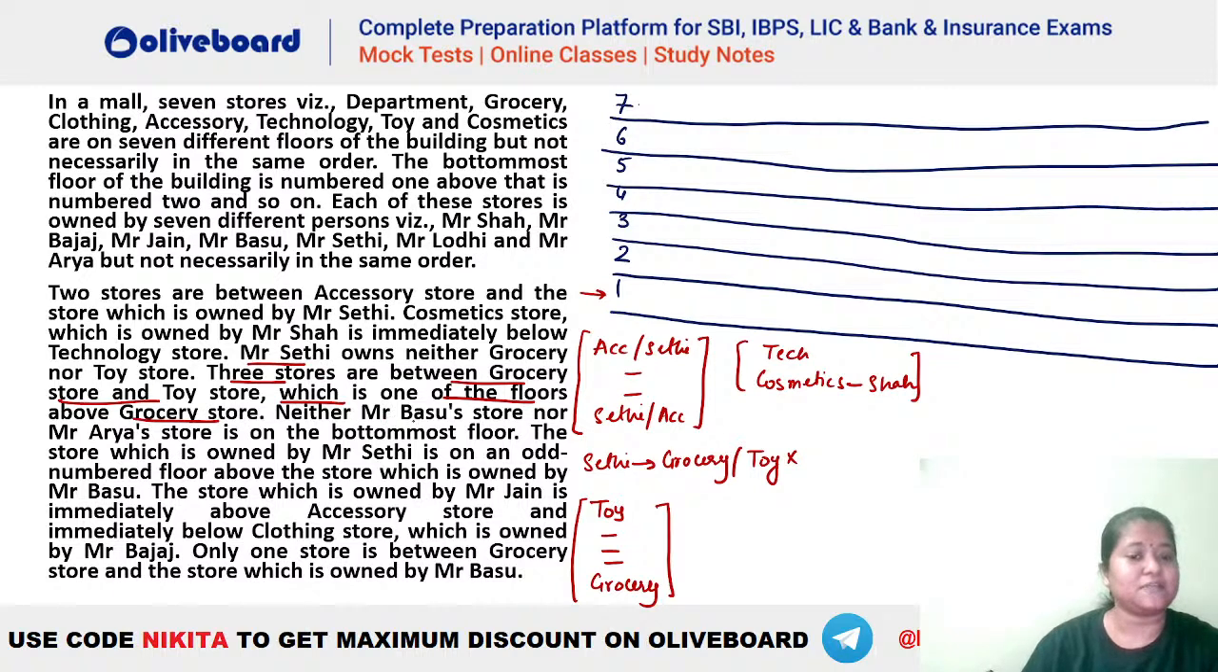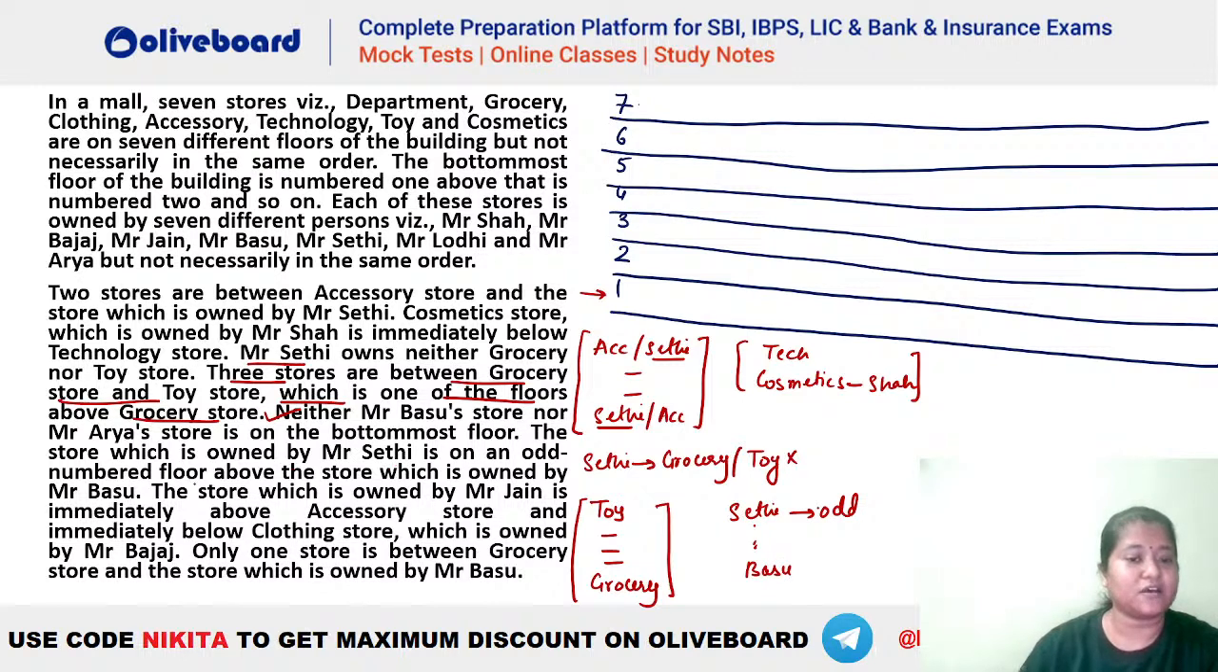Okay. Neither Mr. Basu's store nor Arya's store is on the bottommost one. Okay. So Basu or Arya cannot be on the bottommost floor. Okay. We'll use this information later. The store which is owned by Mr. Sethi is an odd numbered floor which is above the store owned by Mr. Basu. So this Sethi has to be on an odd numbered floor and he has to be somewhere above Basu, right? So this is given that Sethi is on an odd numbered floor and he is somewhere above Basu. Okay, so we will use that later.